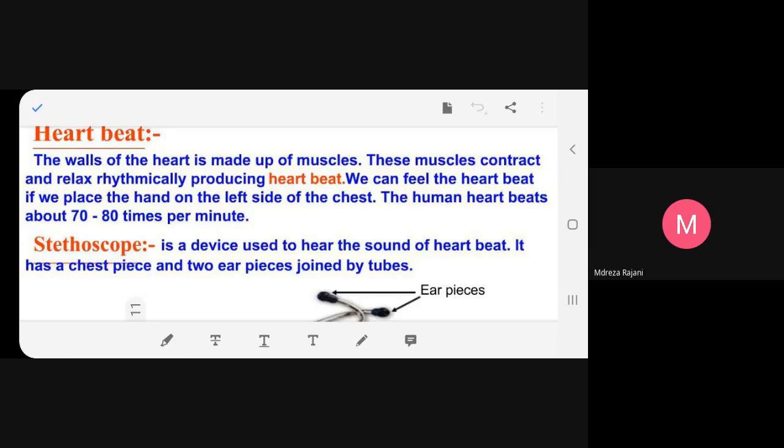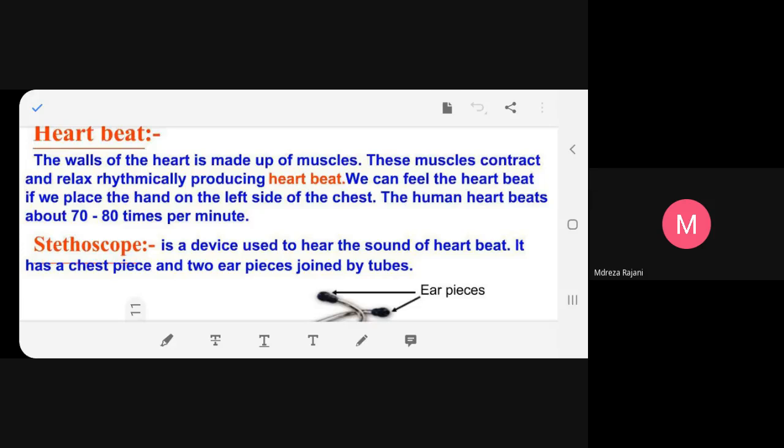These muscles contract and relax rhythmically, producing the heartbeat. We can feel the heartbeat if we place a hand on the left side of the chest. The human heart beats about 70 to 80 times per minute.